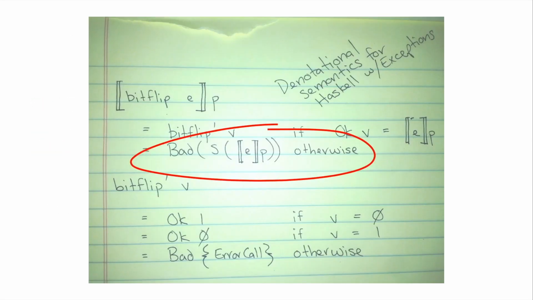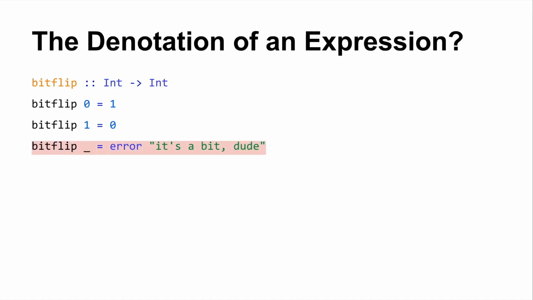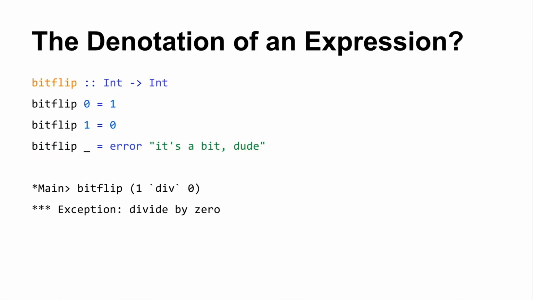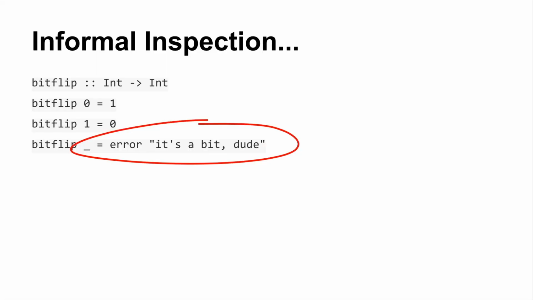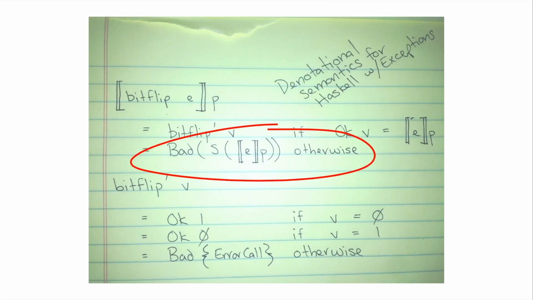I mentioned that these values are infectious. I walked through the happy path, or rather the path that bitFlip expressed in its code here, right? 0, 1, 1, 0, or an error. But I mentioned this infectious aspect. What I was saying here is, on the right-hand side it says if OK value, like if this E is an OK value, then go to bitFlip prime and do all this crap that I wrote. Otherwise, return an exceptional value.